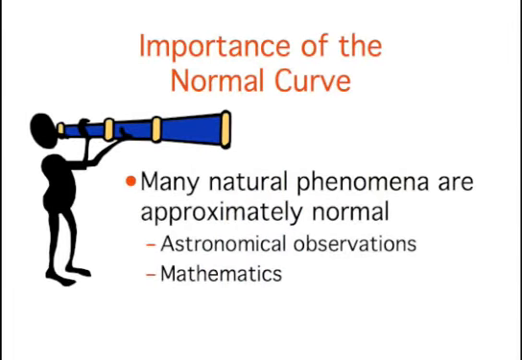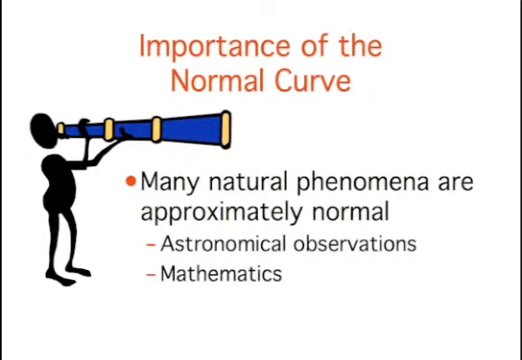The importance of the normal curve stems primarily from the fact that the distribution of many natural phenomena are at least approximately normally distributed. One of the first applications of the normal distribution was to the analysis of errors of measurement made in astronomical observations, errors that occurred because of imperfect instruments and imperfect observers.